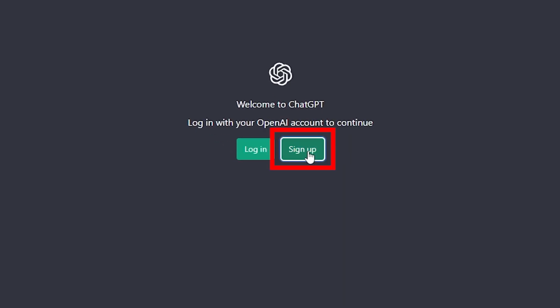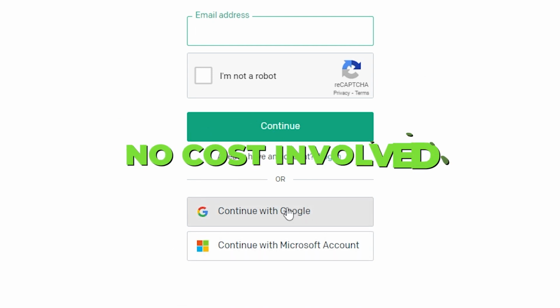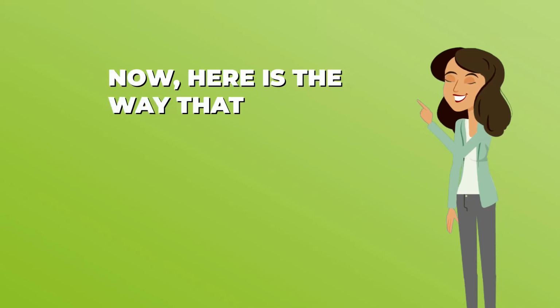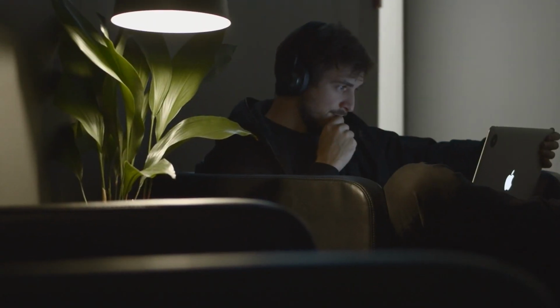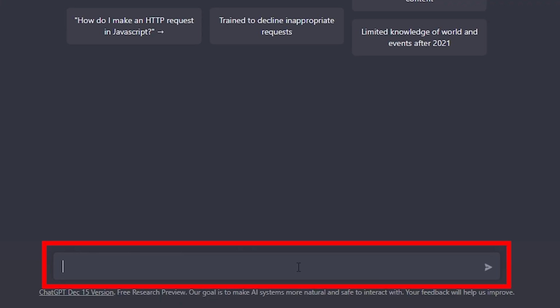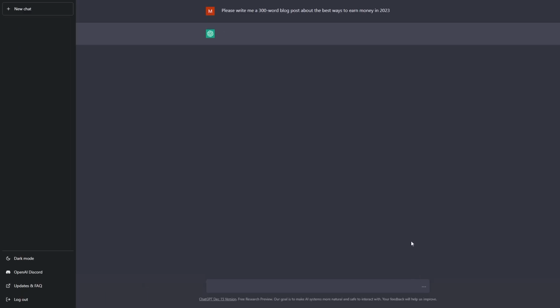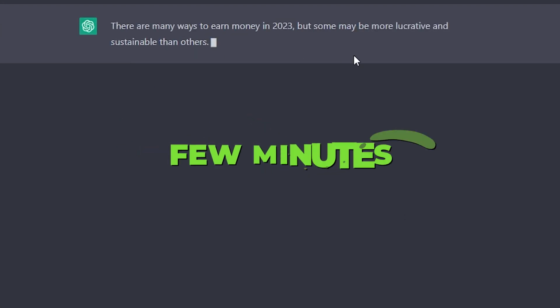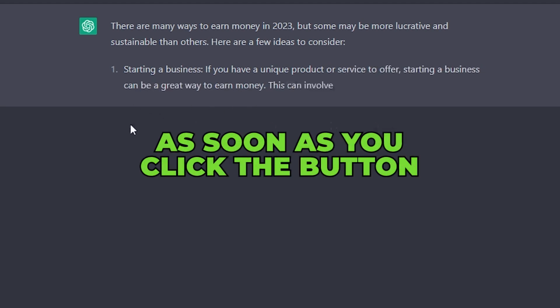Create an account by signing up for it. You can accomplish this using your existing Google account. Not to mention, there is no cost involved in any way. Now here is the way that it truly works. If there is something that you want from this program, for example, something that you are curious about, all you need to do is put it down in this chat box at the bottom of the page. Now, as an example, what I could write there is something along the lines of, please write me a 300-word blog post about the best ways to earn money in 2023. ChatGPT can make it for you in only a few minutes, and it will be created in real time. It will produce it immediately in front of your eyes as soon as you click the button.